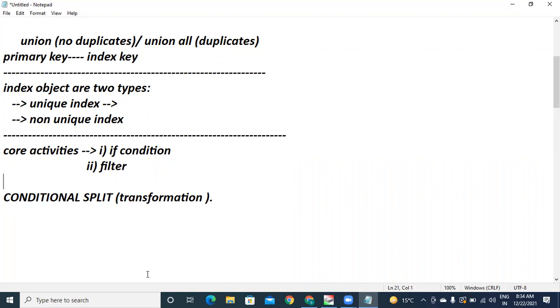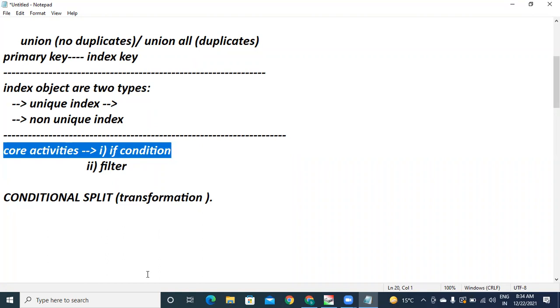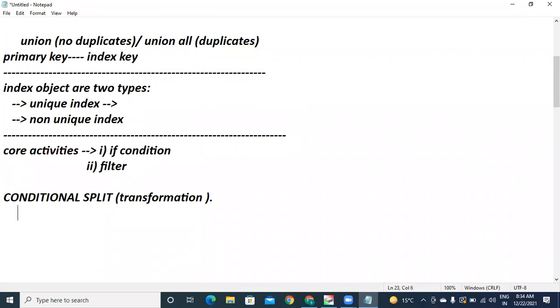Already you have seen the practicals of both. In the first example, we did this by taking two filters, and in the next example, with just one if condition. So here conditional split means all matching records go into one particular table.